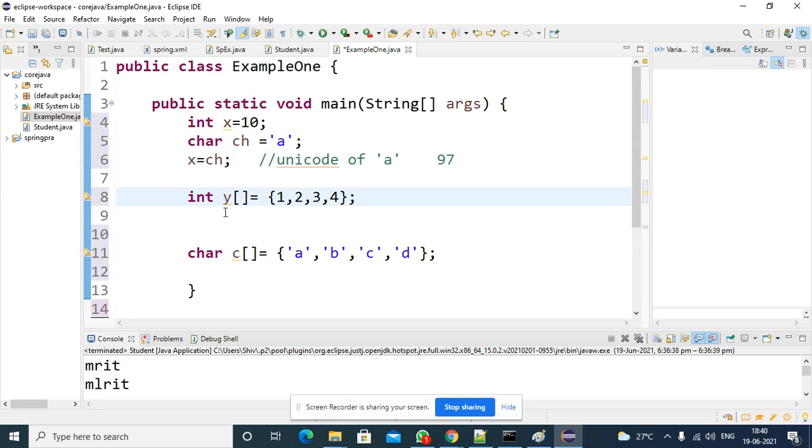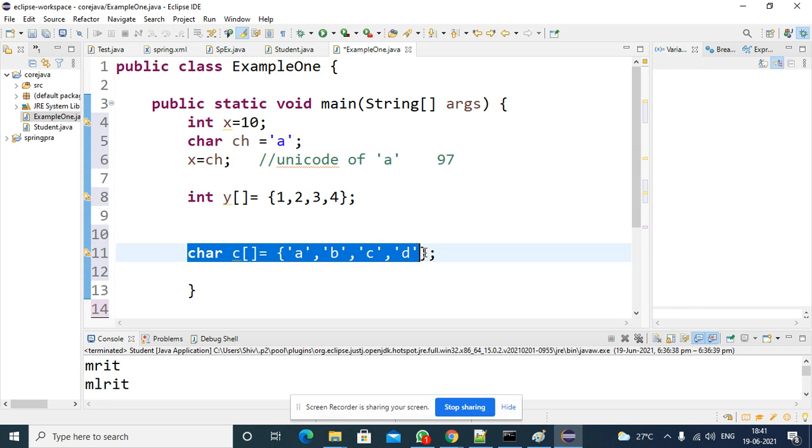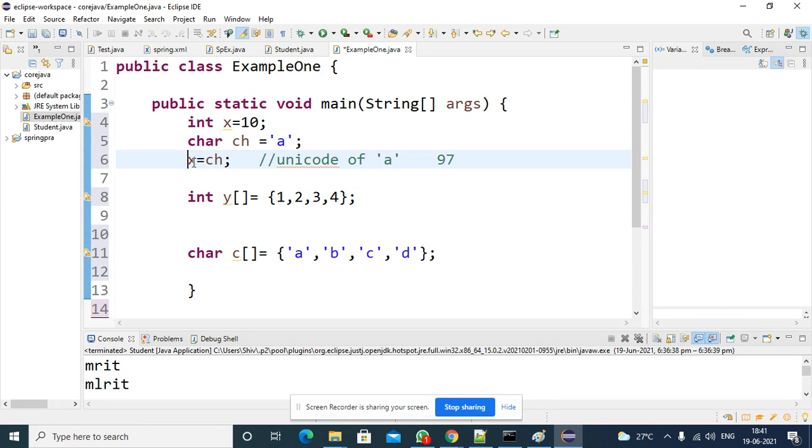Now the question is, you constructed an integer array with some values, and you constructed a character array with some values. Here also it is the same way: integer number, character number, integer array, character array. You assigned an integer variable with a character value. So can I assign an integer array with a character array? Is it possible or not? I hope you are getting the question.